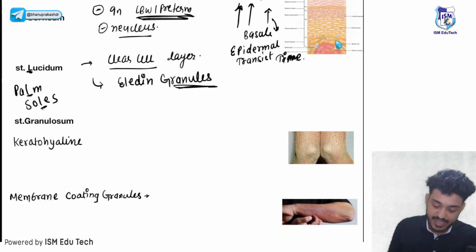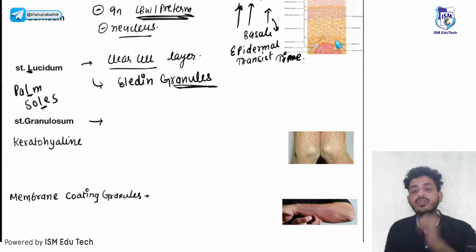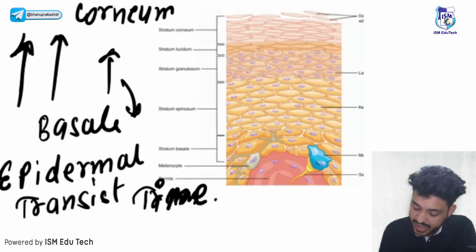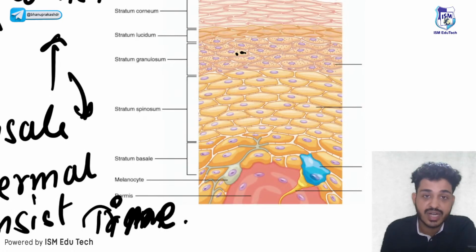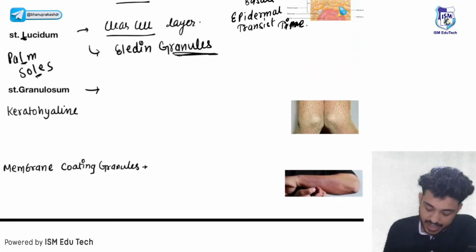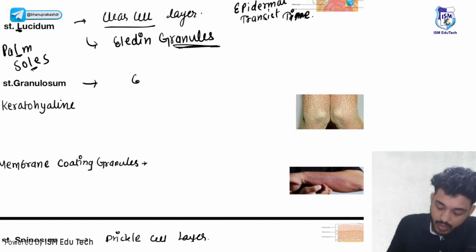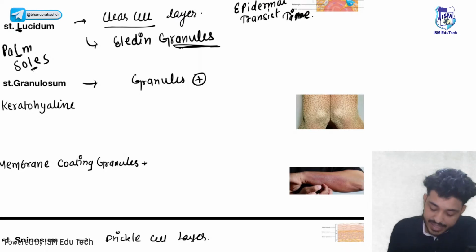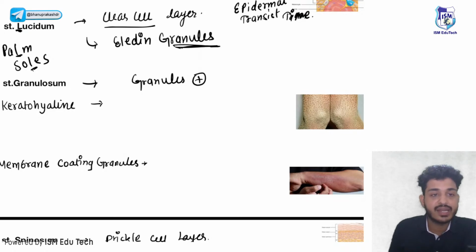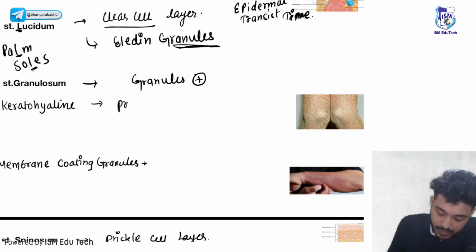Next layer is your stratum granulosum. Remember, in stratum granulosum we have multiple granules. In stratum granulosum we have two things. First thing is your keratohyaline granules. What is the function of keratohyaline granules? They will produce a protein that is known as profilagrin.